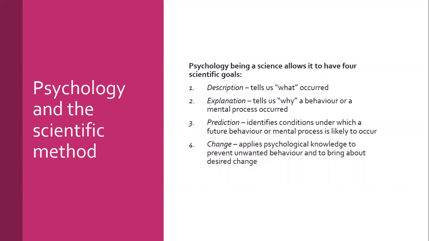So we can learn from it. For example, they used to believe in children that as long as their physical needs were met, a child will grow up fine. But we have learned from the Robertsons that just because a child's physical needs are met doesn't mean they will grow to be well-balanced adults. So again, it allows us to bring change, identify the importance of key behaviors, key applications. So psychology, being a science, gives us these scientific goals.